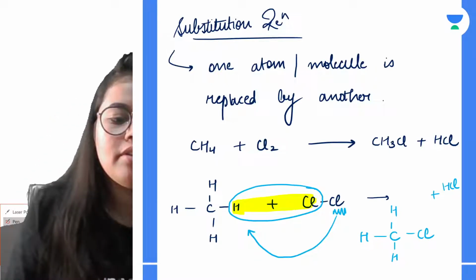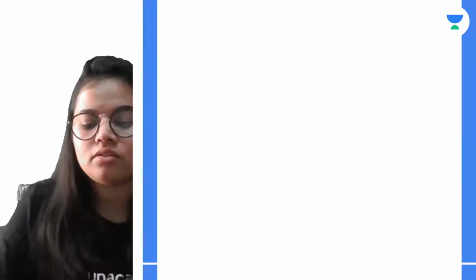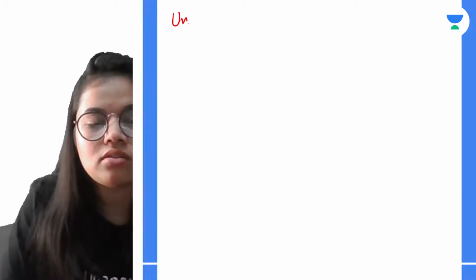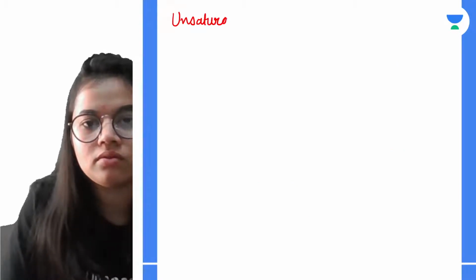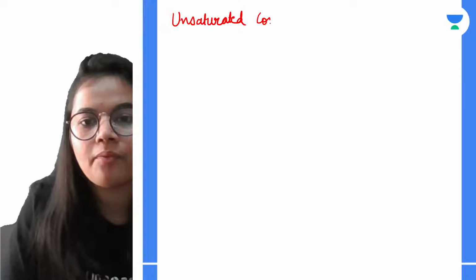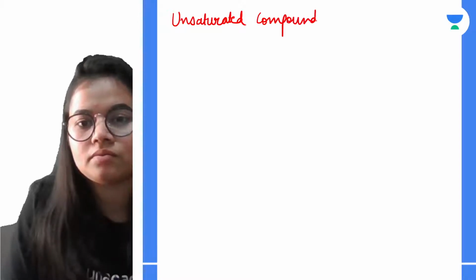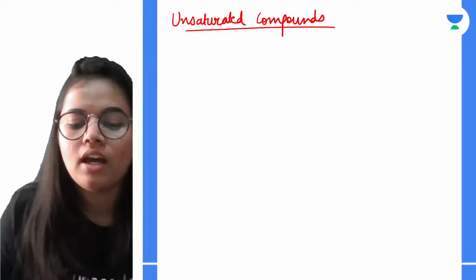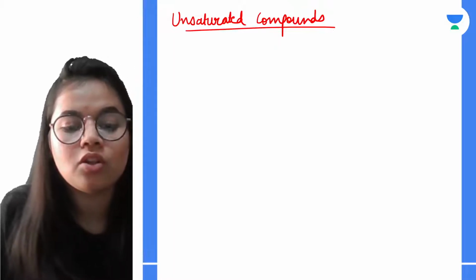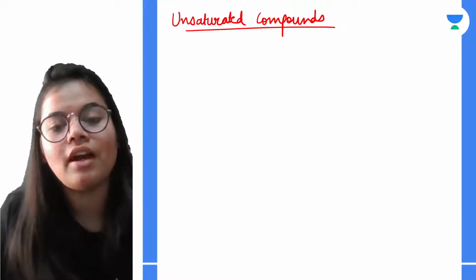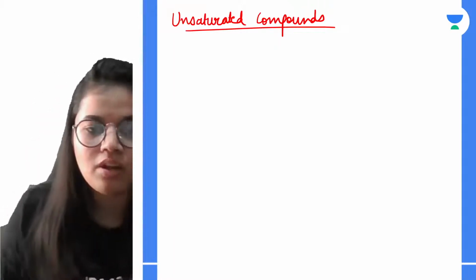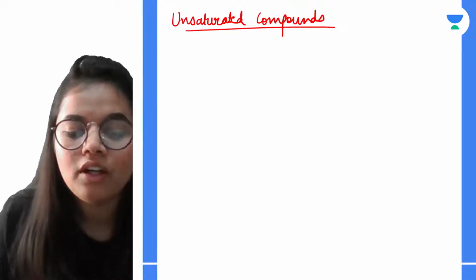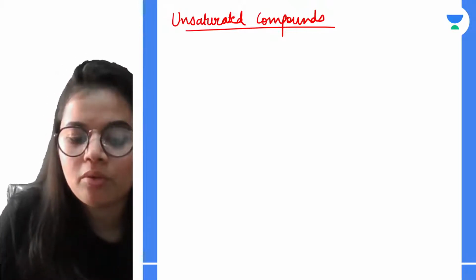After that we have unsaturated compounds. Unsaturated compounds are those in which the valencies of at least 2 carbons are fulfilled by a double or triple bond.